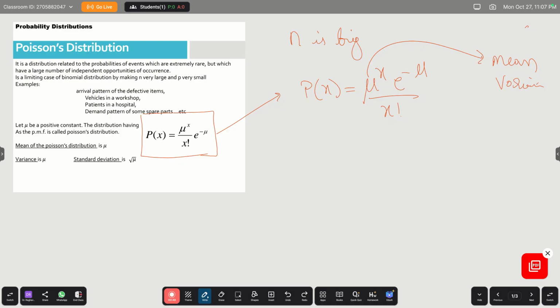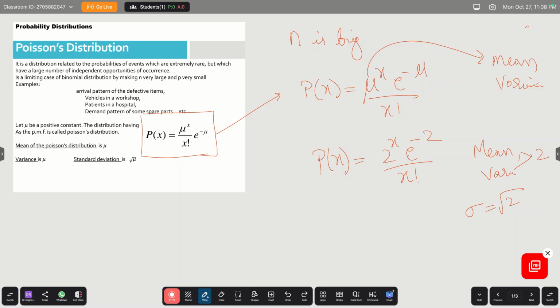Suppose you have a Poisson distribution with 2 power x e power minus 2 divided by x factorial. Then the mean and variance of this distribution both will be equal to 2, and the standard deviation will be square root of 2, because standard deviation is the square root of the variance.